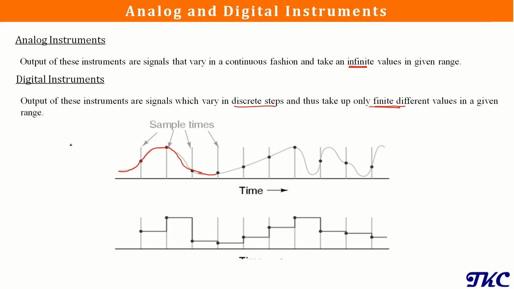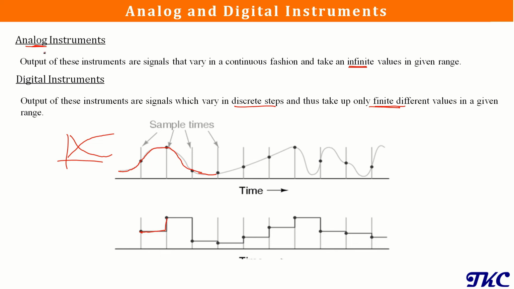You can have a response which may be continuously increasing or continuously decreasing, but it will always be continuous. So the response from an analog instrument will always be a continuous output. But with a digital instrument, you will always have this kind of discrete steps.